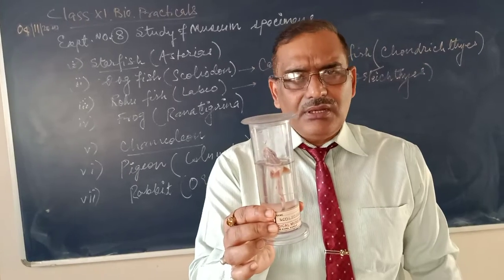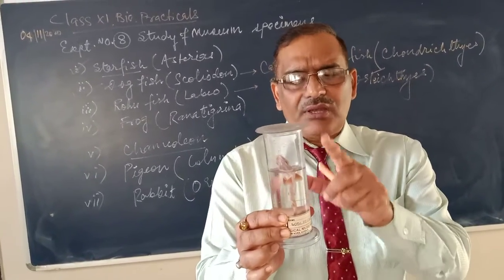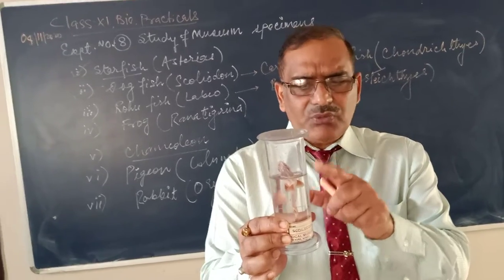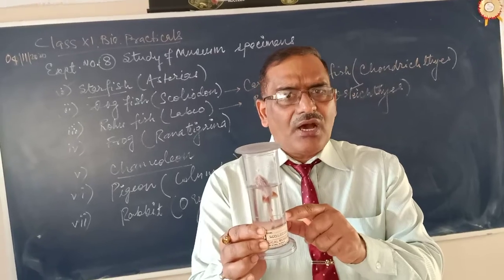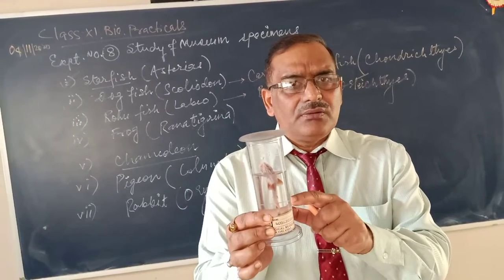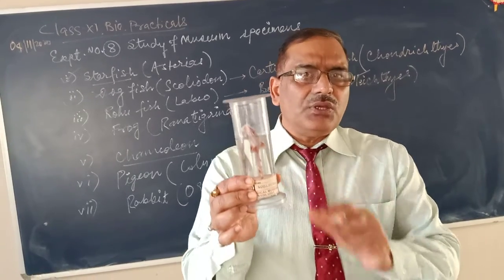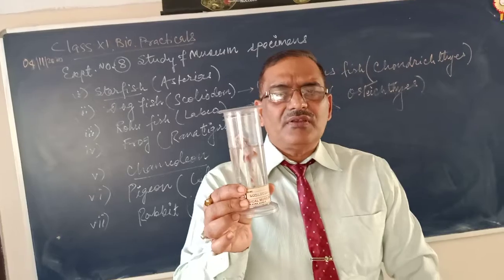Fertilization internal, blood vascular system closed type, respiratory organs gills, blood is red. In fishes, the heart is two-chambered. Excretory organs kidneys. Excretory product urea. They excrete in the form of urea. Sexes are separate.